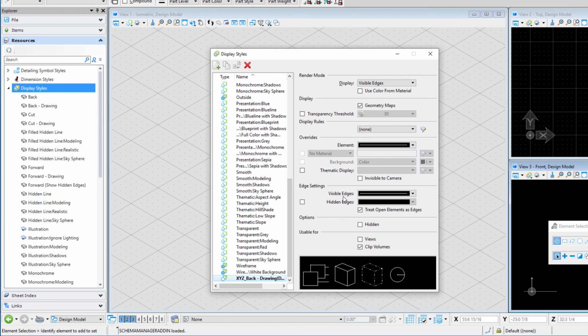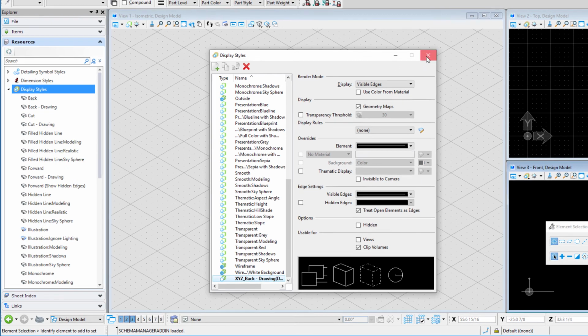And then we also want to do the same for the visible edge settings. So again, I'm going to select color. We don't want a solid line style. We want it to use whatever is on the element. And of course, we want the weight to be 0 as well. So that is set. There's actually nothing to save.